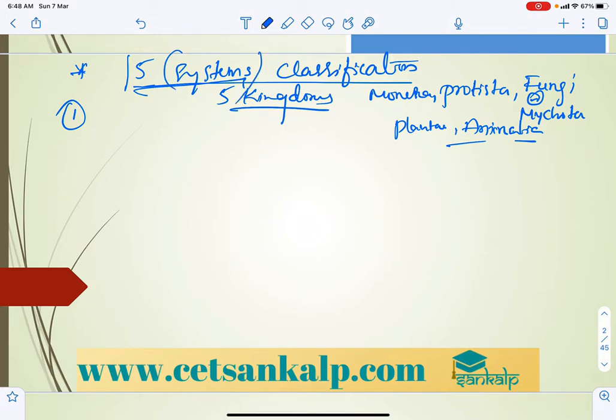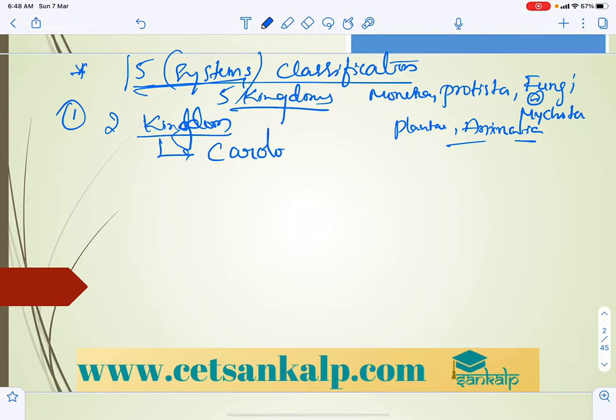The 2 kingdom classification was given by Carolus Linnaeus, the same person who gave binomial nomenclature. He classified the organisms mainly into plants and animals.